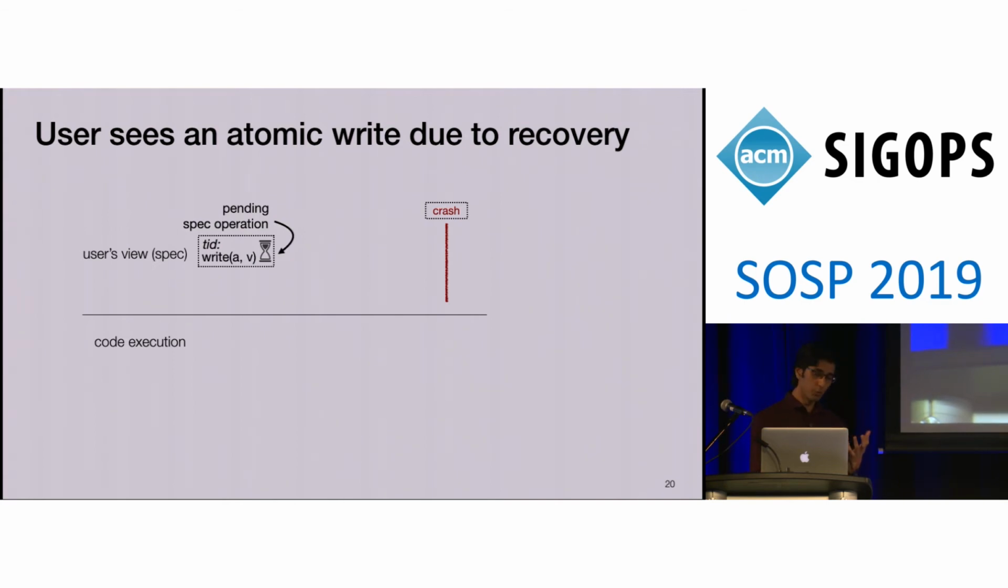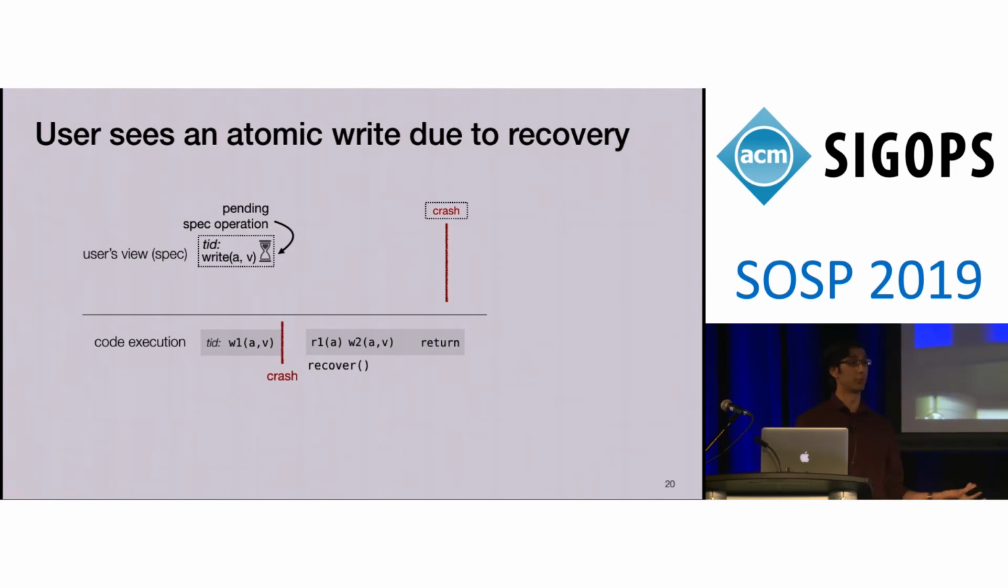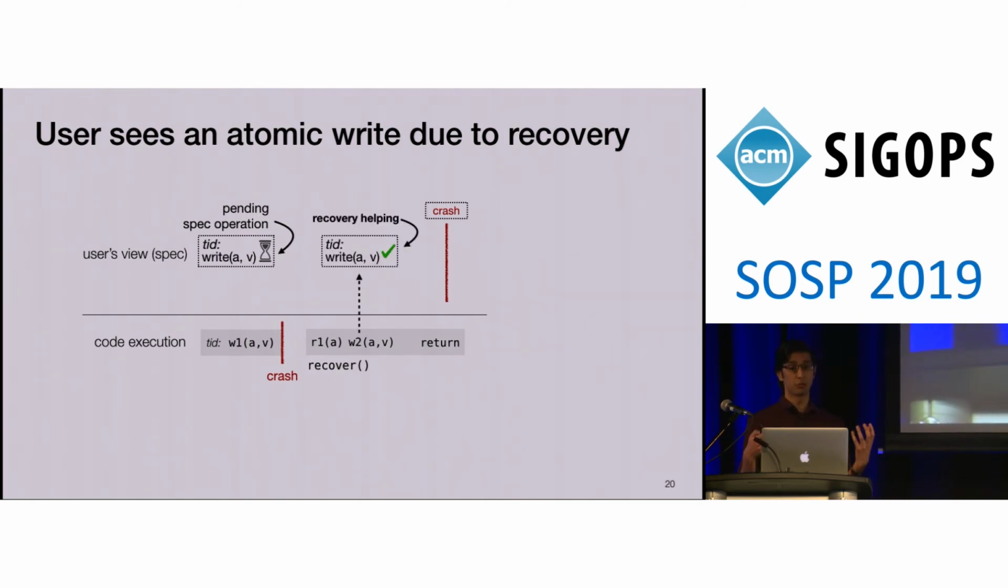So when the user first issues this write operation, in the case we're interested in, the first write to the disk makes it before the crash, but the second write doesn't. Instead, that write happens during recovery. So recovery copies this disk block from the first disk to the second. At that point, as we can see, both writes have made it to disk, and so the spec operation, the user's operation, is now complete, which I'll represent with this green check mark.